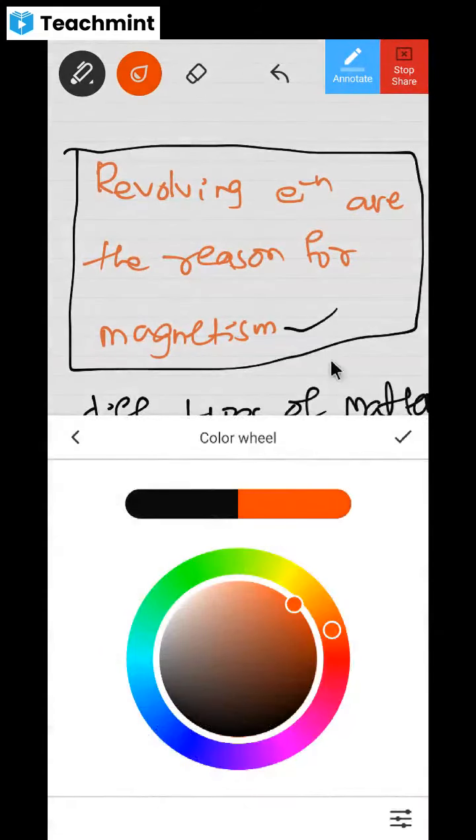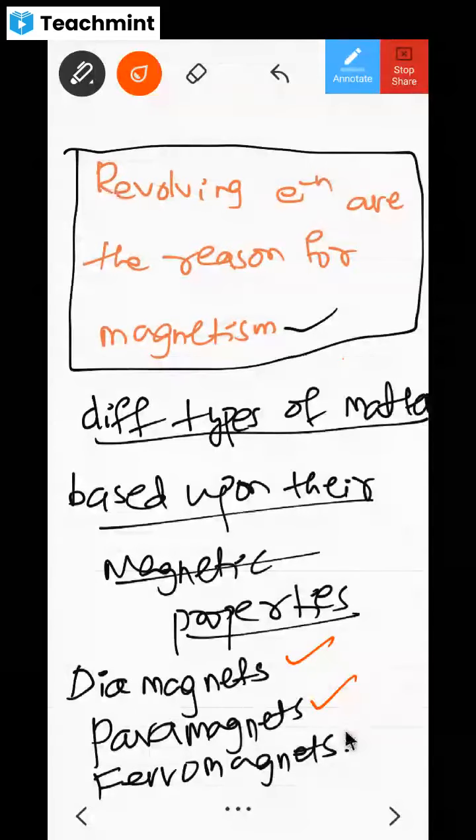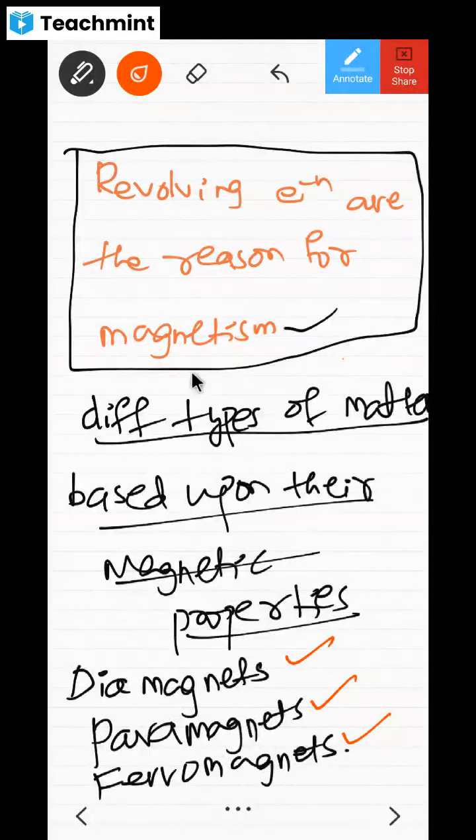But still, I have told you what we are going to study. Matter means we are going to study about diamagnetic material, paramagnetic material, and ferromagnetic material. So before getting into these materials, let us study a little bit about magnetism. Right, dear children? About this magnetism, let us get started.